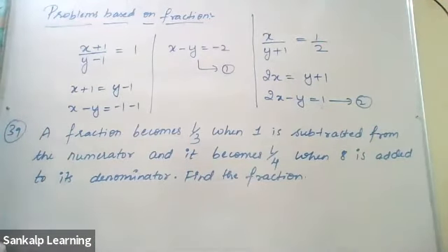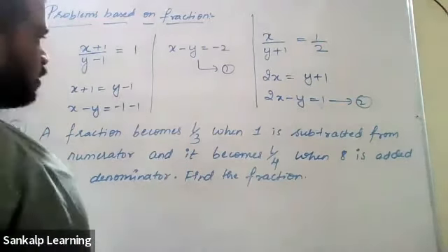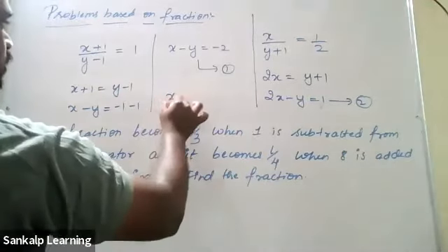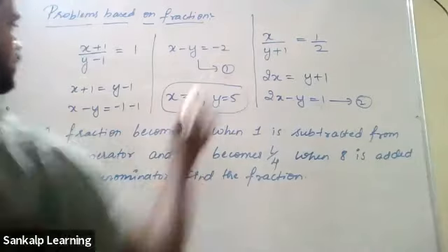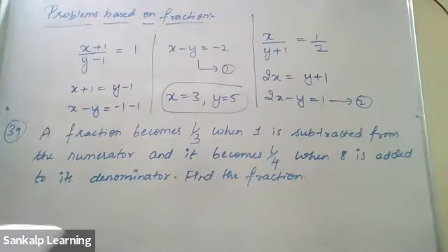Sir, the fraction is 3 by 5. Okay, x is 3, then y is 5. So that is the answer that you should get. X is 3 and y is 5. Very good. That's correct.